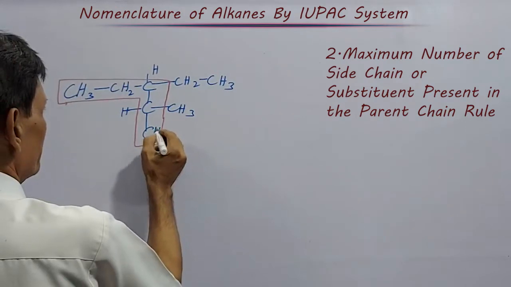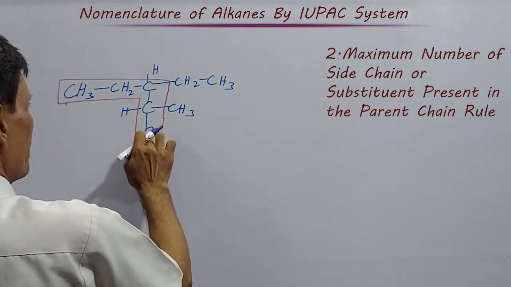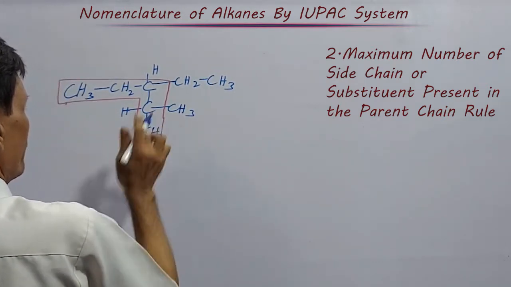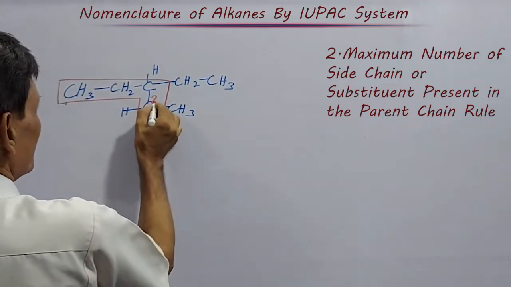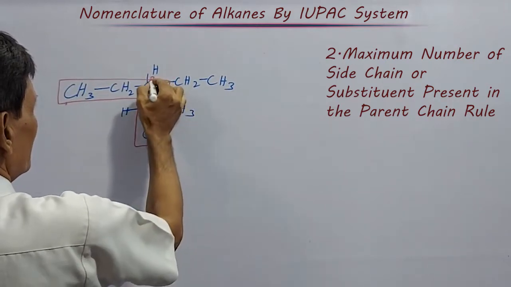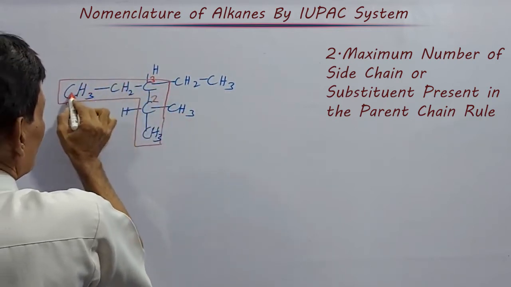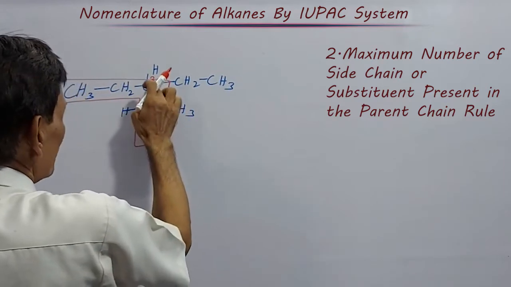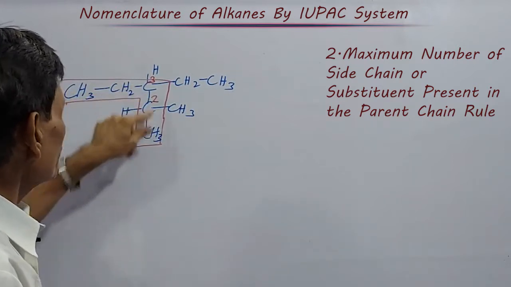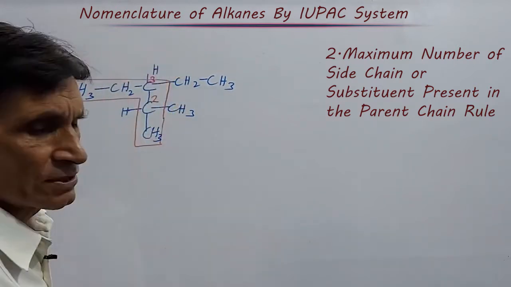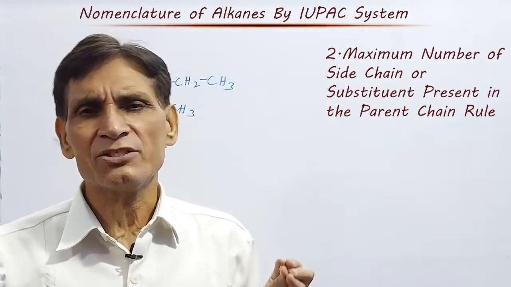Here on the second carbon a branch is there, and again on the third carbon a branch is there, so there are 2 branches in this chain. If you select the other chain, there is only 1 branch on the third carbon. Hence this chain is the parent chain because it contains more branches. This is called the maximum number of substituents present in the parent chain rule.